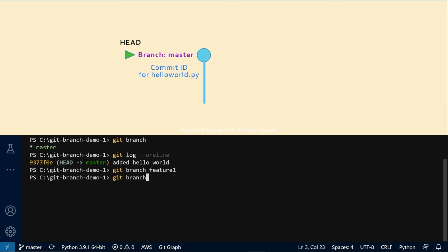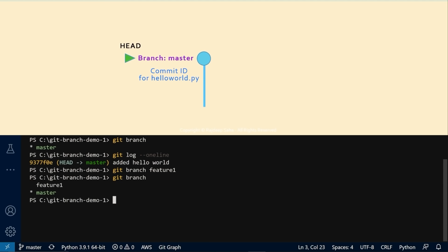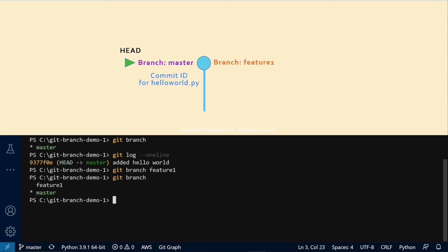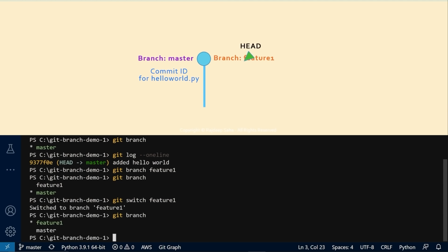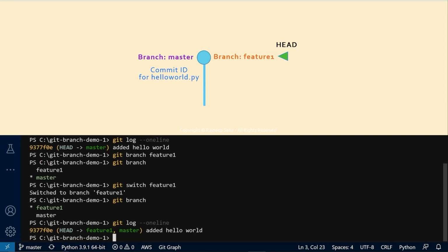If we run git branch again, you will see we have 2 branches, but the head is still sitting at the master. To switch the head to the feature 1 branch, we need to run git switch command. Let's run git switch feature 1. If we run git branch again, you will see the asterisk or the head has moved to feature 1 branch. If I run git log --oneline again, it is going to show you that the head is at the feature 1 branch and both the feature 1 and master branch is looking at the same commit.